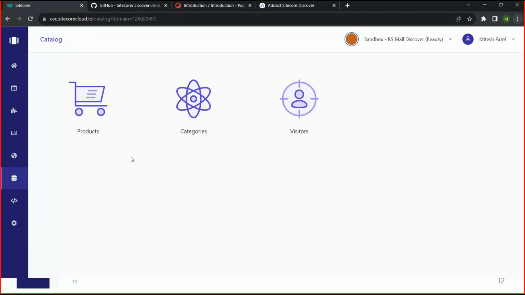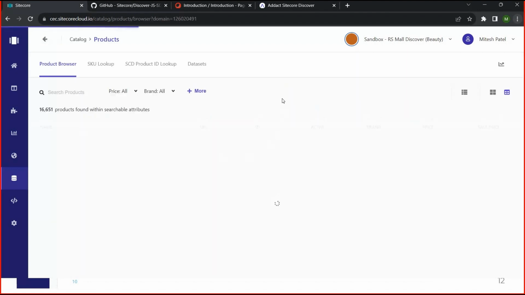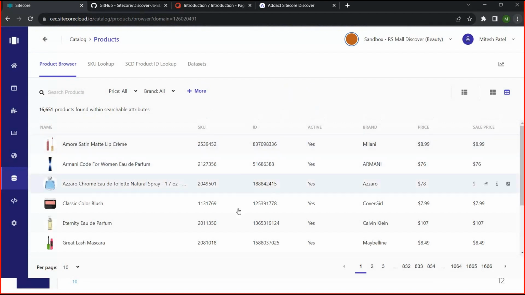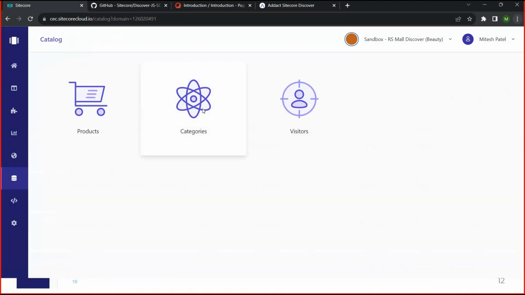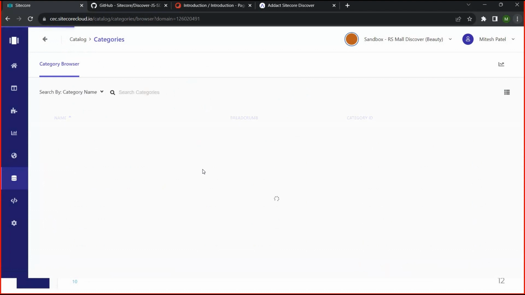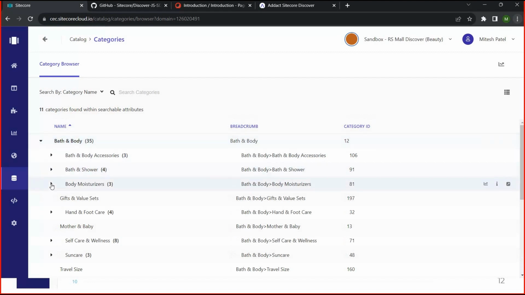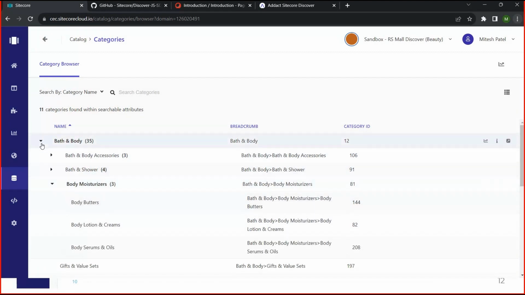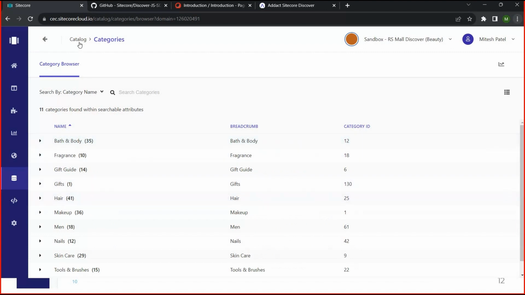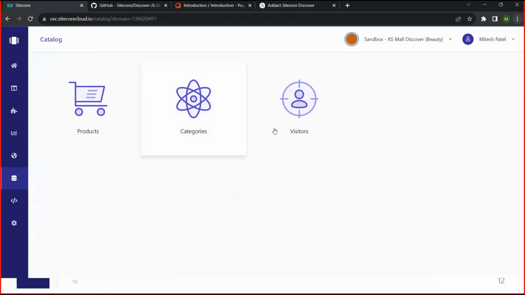Catalog. Once we upload the data from the e-commerce system to our Discover portal, you can see products, categories and visitors. In products, you can see the list of all the products which we have imported, which we have uploaded from the e-commerce platform. And if you want to add or update any products, you can do this activity from here also. Category, same like category, we can manage n levels of the category list, because sometimes you can see we have added so many categories here. And if you want to add a subcategory, they are managing the subcategories also. So once you upload the data, you will get this kind of data.